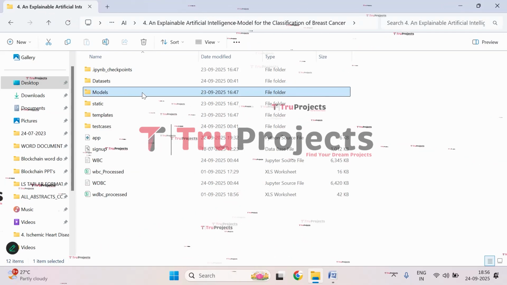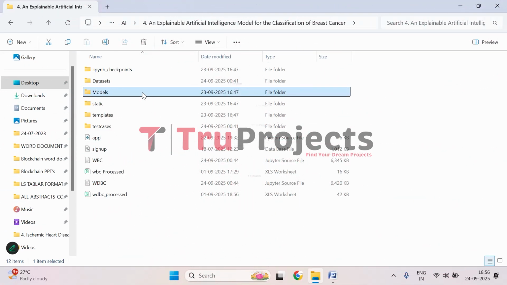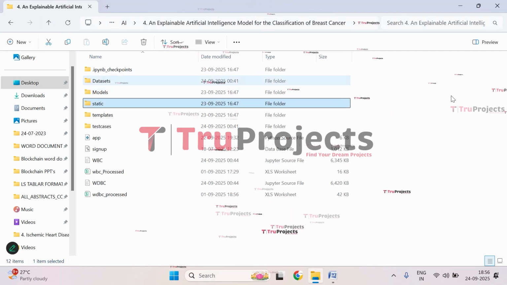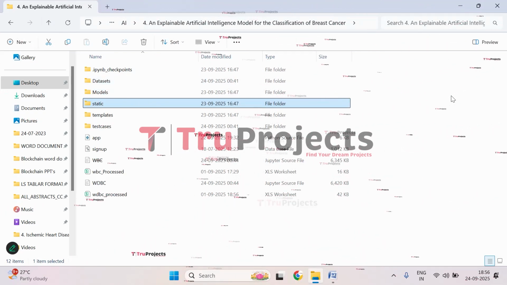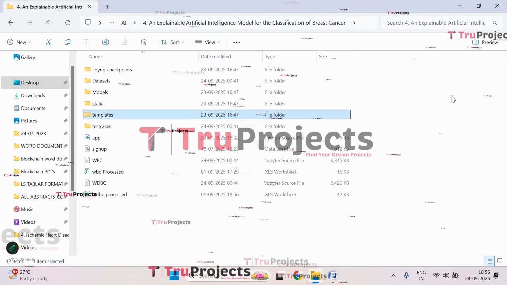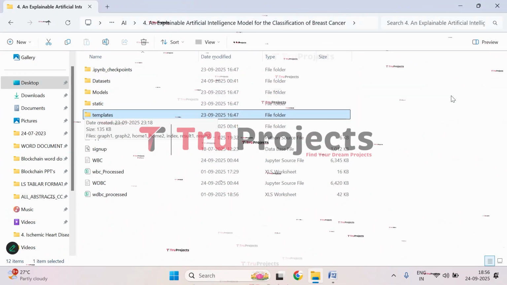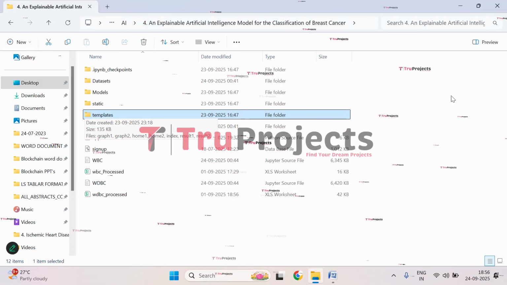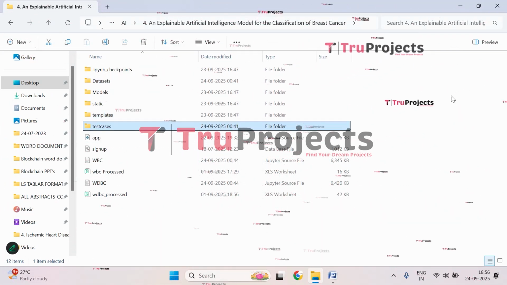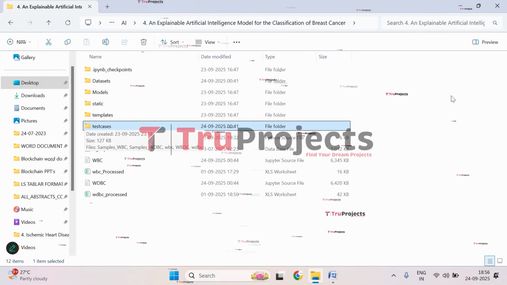This is the model folder, in which we have algorithm information that will be loaded into the project code during runtime of the application. Here we have the static folder, in which we have CSS, JavaScript, and Bootstrap files which are important for the visual appeal. And here we have the templates folder, which contains HTML pages used in this project. It typically includes files like index.html, about.html, etc., which represent different pages of the website. And here we have test cases. In this, we will have sample cases that we will be using in the front end.